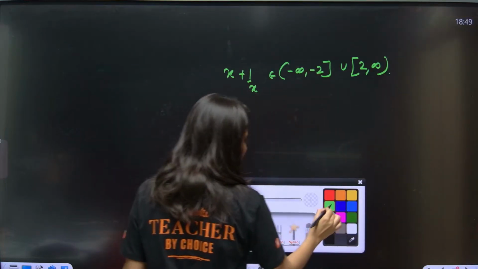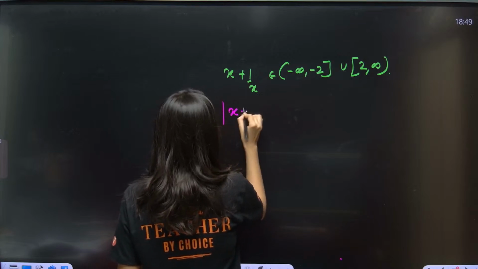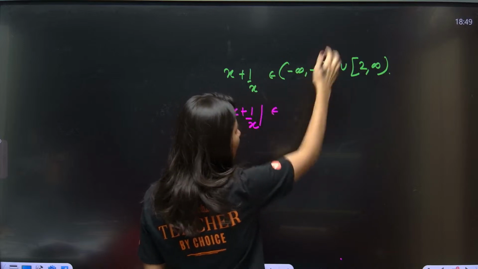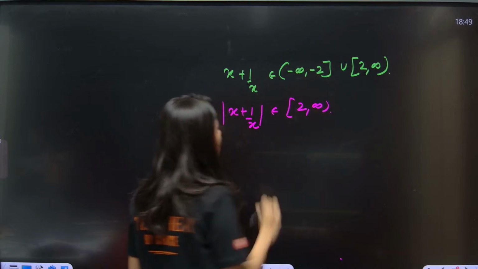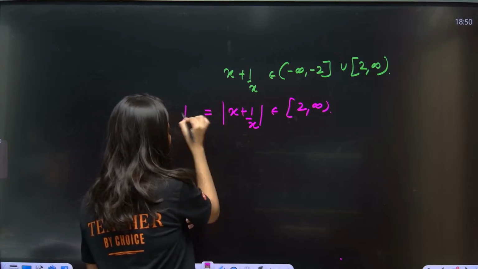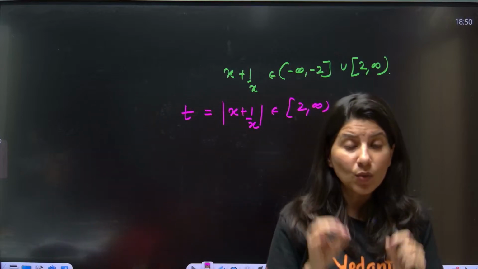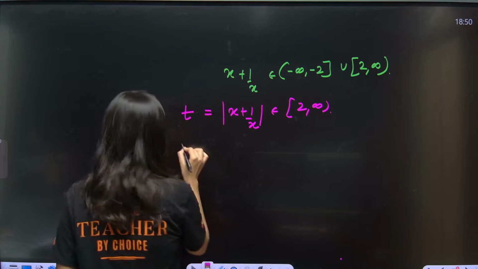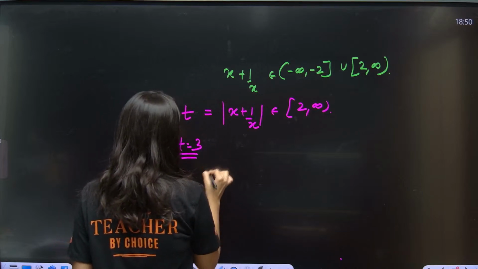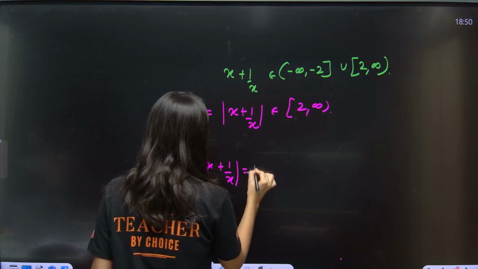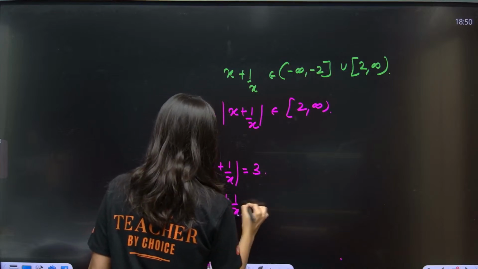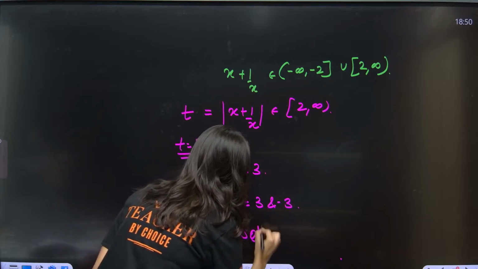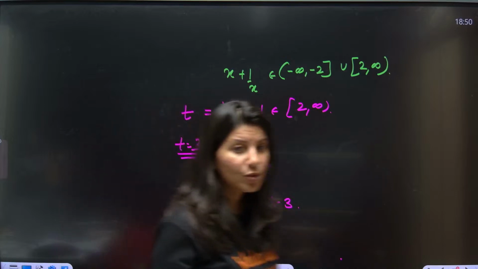Now if I talk about modulus of x plus 1 by x. Okay, so modulus, so negative candidates will get rejected. So this is 2 to infinity. So just understand, if your t is lying in this interval, then only I am going to get solutions, otherwise not. So suppose, let's take an example that your t is coming out as 3. That means mod x plus 1 by x is becoming 3. So x plus 1 by x is becoming 3 and minus 3. So this will actually give me 4 solutions.